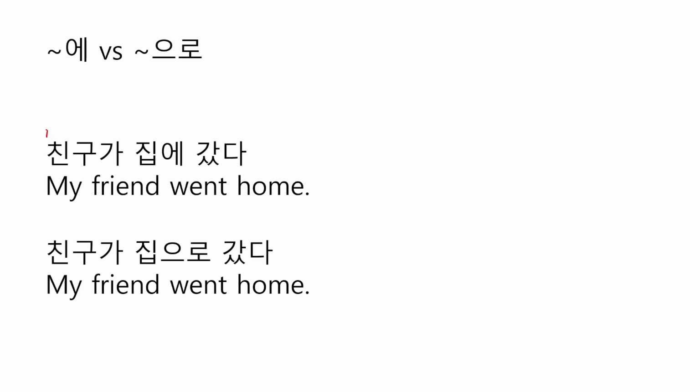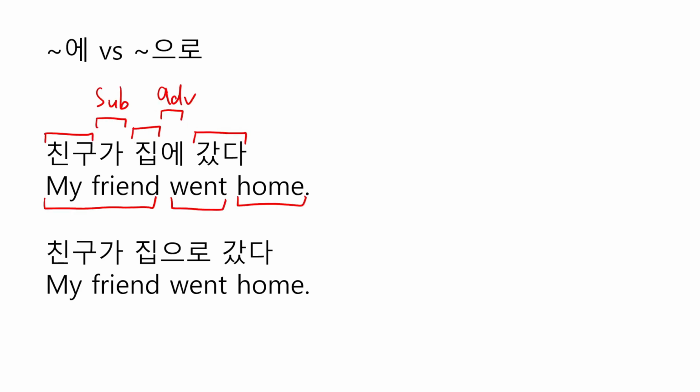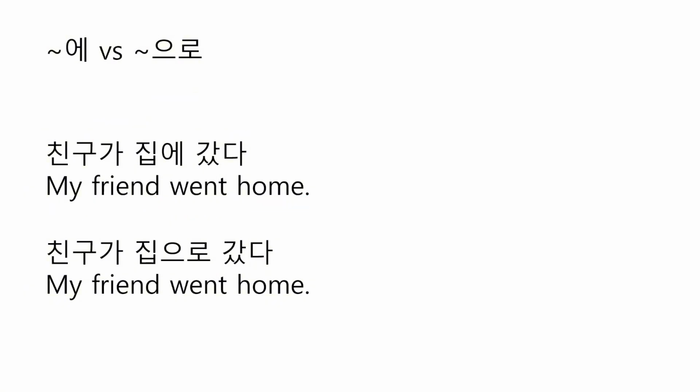In this sentence, 친구 means my friend, and 가 is a subjective case particle, and 집 means home, and 에 is an adverbial case particle, which shows the destination where the verb ends, and 갔다 means went. This sentence sounds like he almost got home, since 에 emphasizes the destination. And the next one, 친구가 집으로 갔다, which is translated the same but sounds like he is on the way home, since 으로 emphasizes the journey.